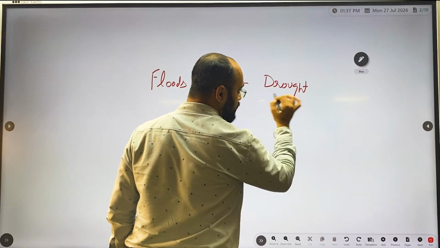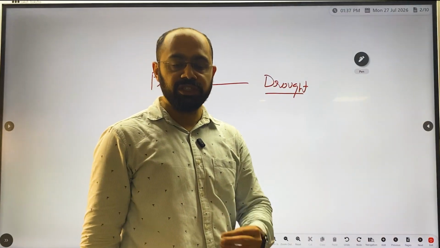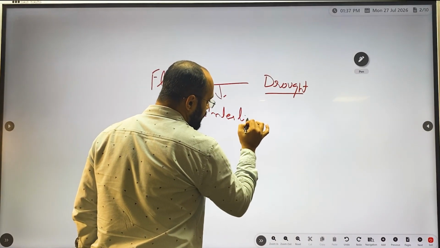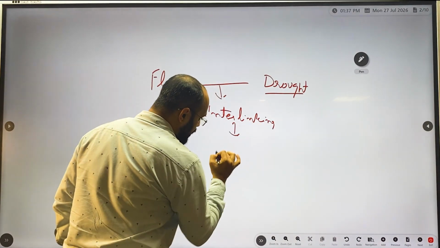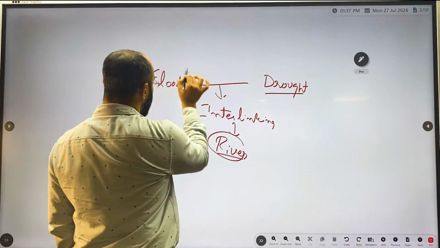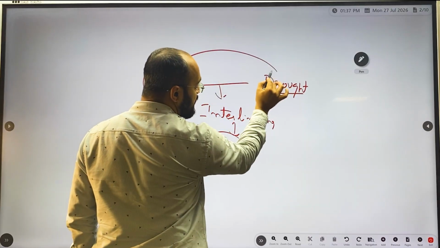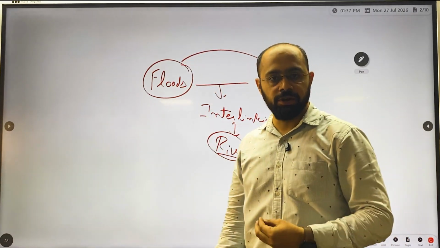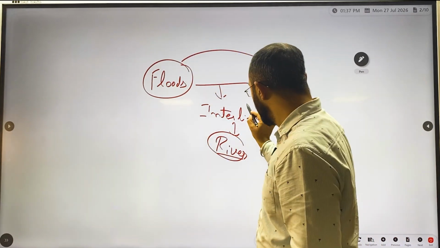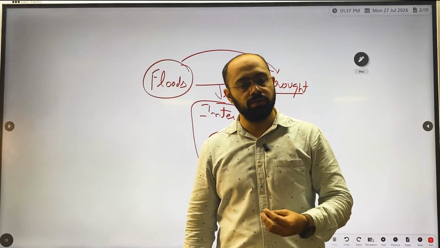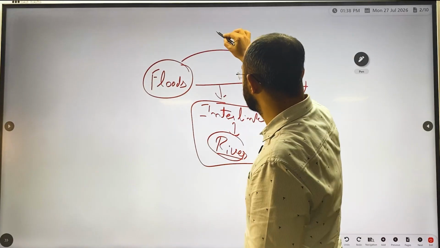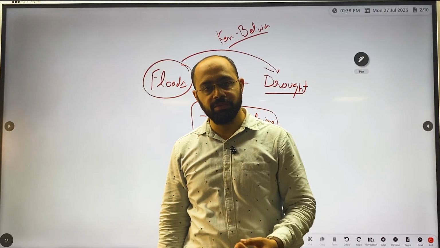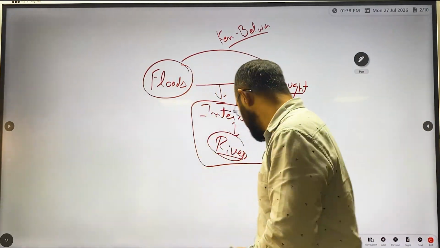Now what can be the solutions for this? One of the main important solutions which the government has developed is interlinking. What are we linking? Interlinking of rivers. Whatever the surplus water is there in these areas can be transferred to these areas, so that flooding will be avoided and these areas will also get water. This is what we call interlinking of rivers. We'll understand this topic in depth, and we'll also understand in this video what the issue is with Ken-Betwa: what is Ken-Betwa and what are the issues with it. So let's start the video.